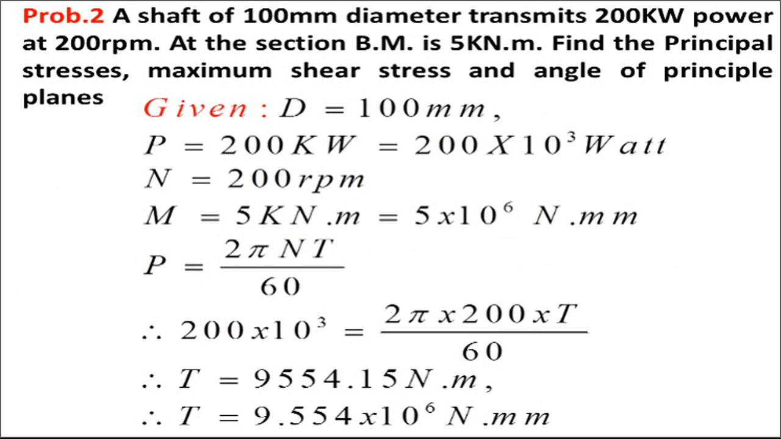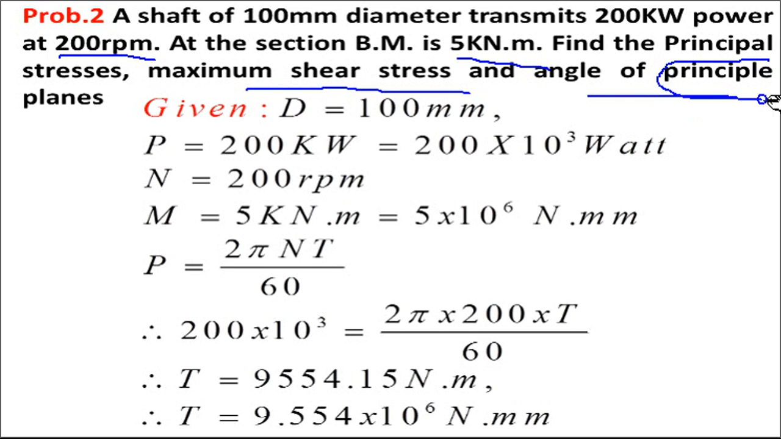Now see problem 2. A shaft of 100 mm diameter transmits 200 kilowatt power at 200 rpm. At the section, the bending moment is 5 kN. Find the principal stresses, maximum shear stress, and angle of the principal plane.